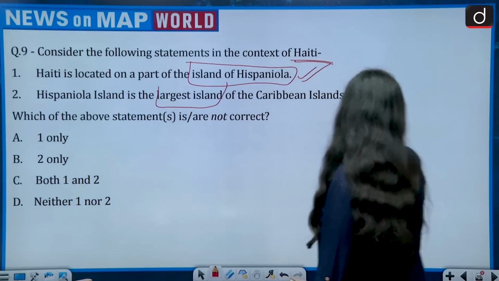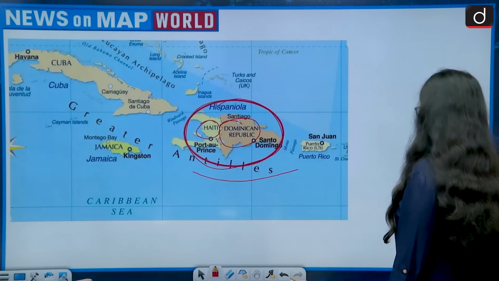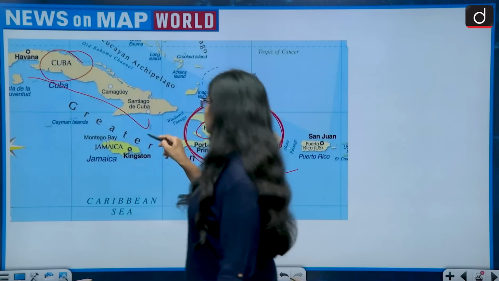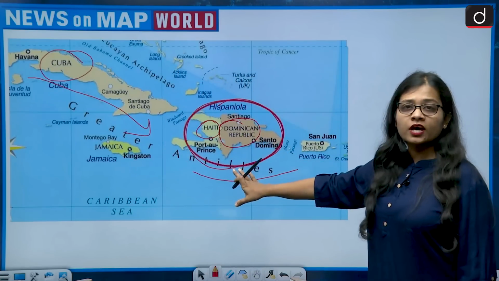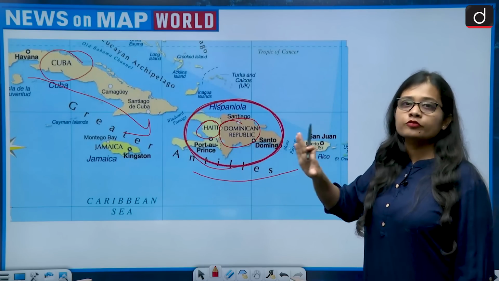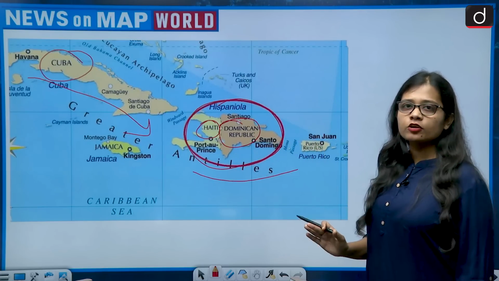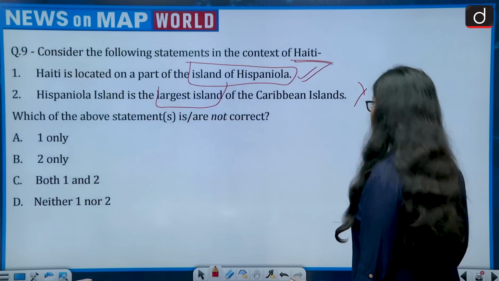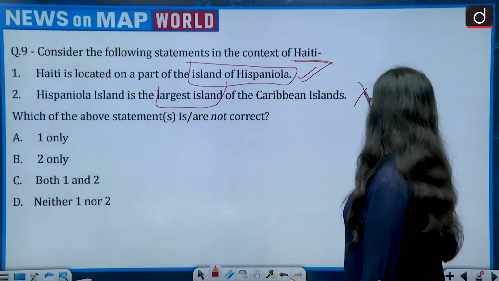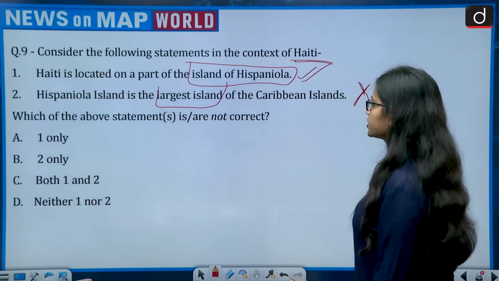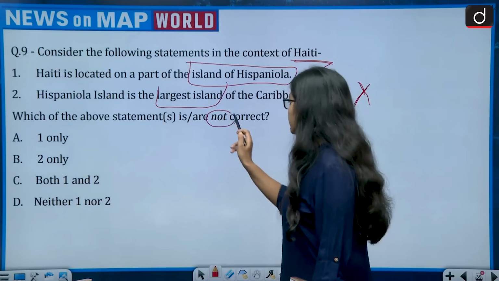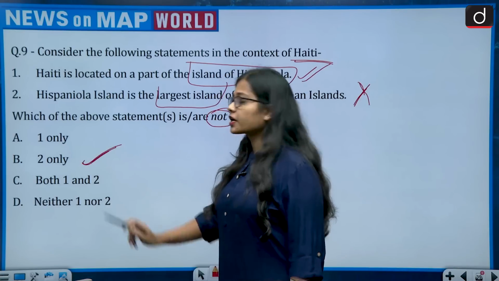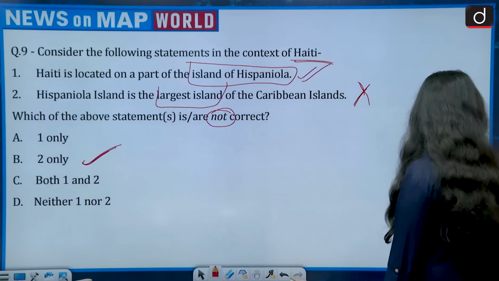Hispaniola island is the largest island of the Caribbean islands. Then this becomes wrong, because even after seeing the map, you will be able to recognize that the size of Cuba is much larger as compared to the Hispaniola island. There is no point in this question where one needs any kind of explanation, because just by looking at the map, you will be able to understand this. Is Hispaniola island the largest? No, it is Cuba which is the largest. Which of the above statements is or are not correct? First is correct, second is not correct, then 2 only. The correct answer is 2 only, that is option B.